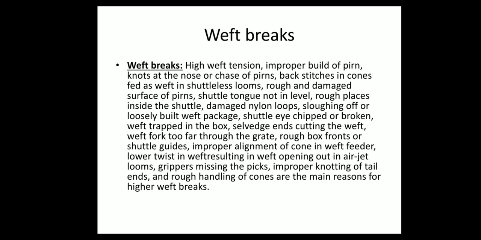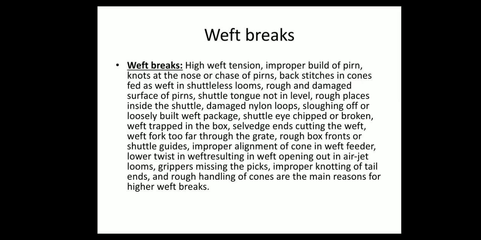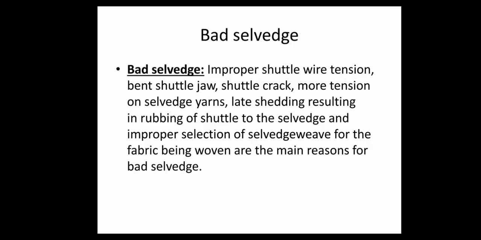joints, cutting of the weft fork too far through the gate, rough box fronts or shuttle guides, improper alignment of cone in weft feeder, lower twist in weft resulting in weft opening out in air jet looms, grippers missing the picks, improper knotting of tail ends, and rough handling of cones are the main reasons for higher weft breaks.